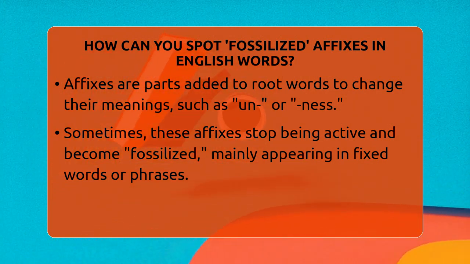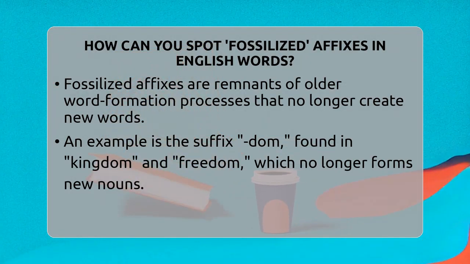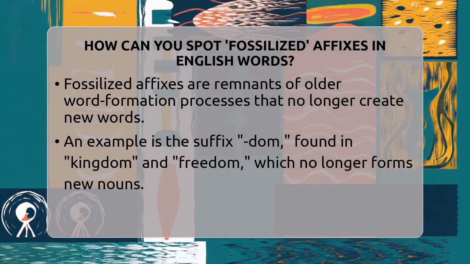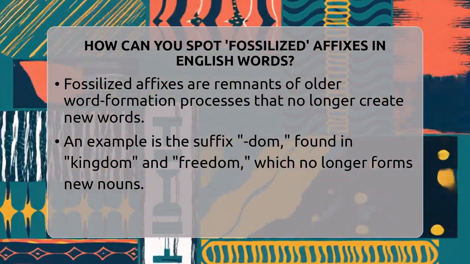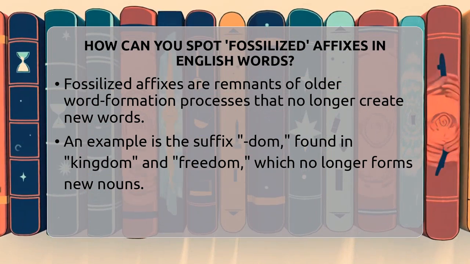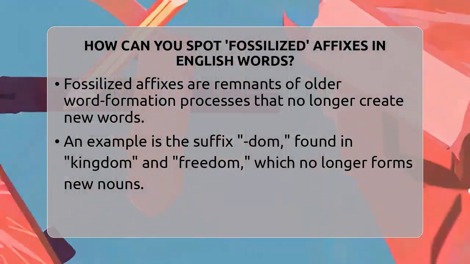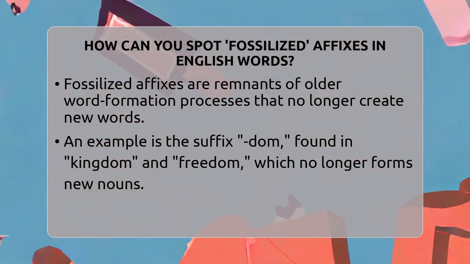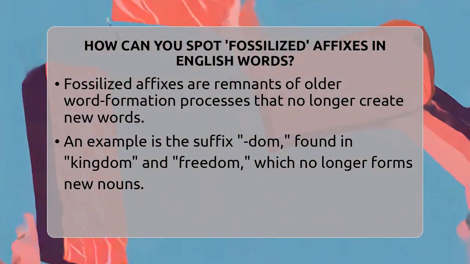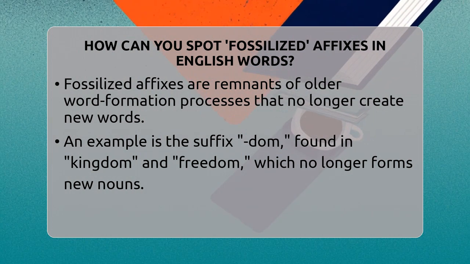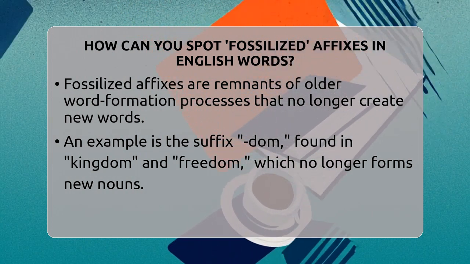Fossilized affixes are like language fossils. They used to help create many new words, but now they mostly stay in a few fixed words or phrases. For example, the suffix dom appears in words like kingdom or freedom. It used to be used to make new nouns, but now it's mostly found in these specific words. It's no longer used to create new words.